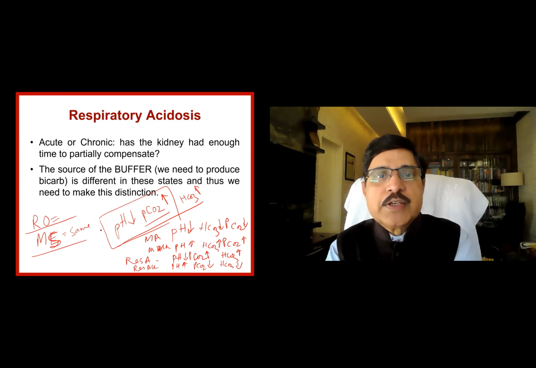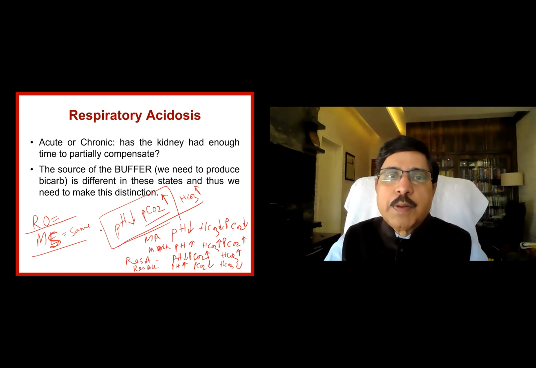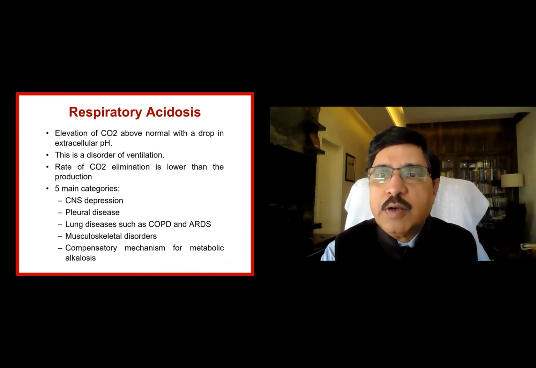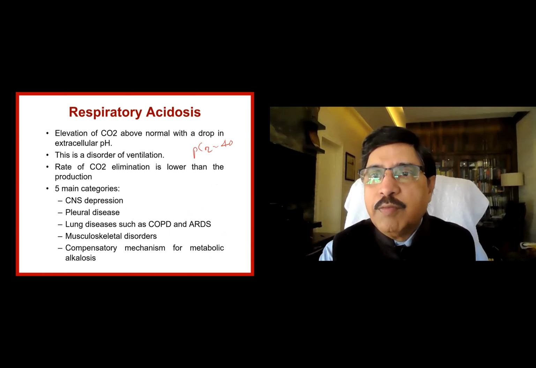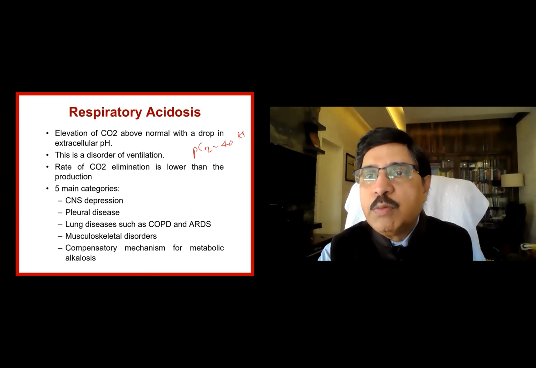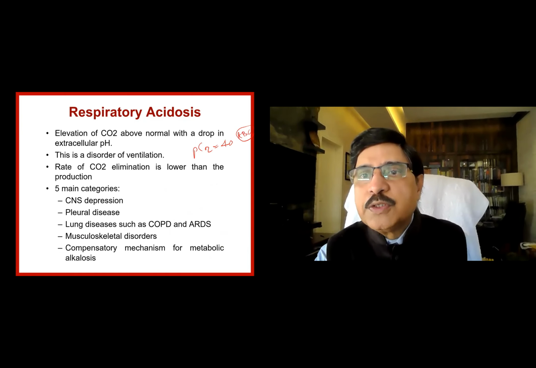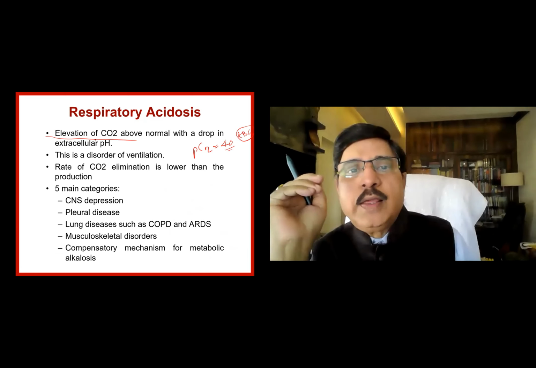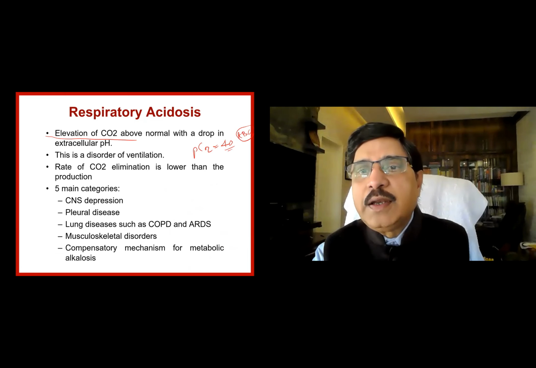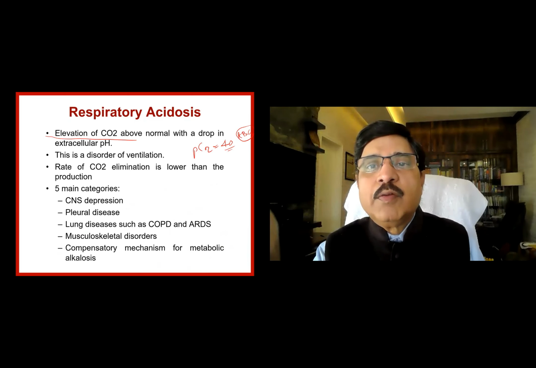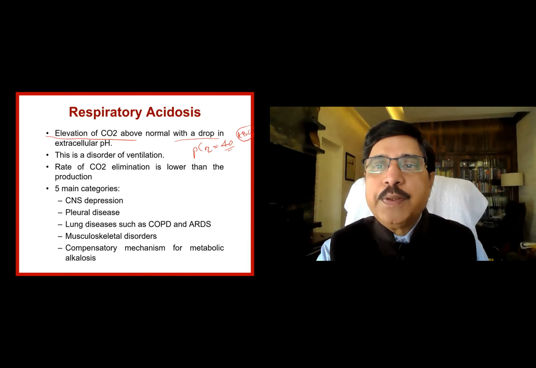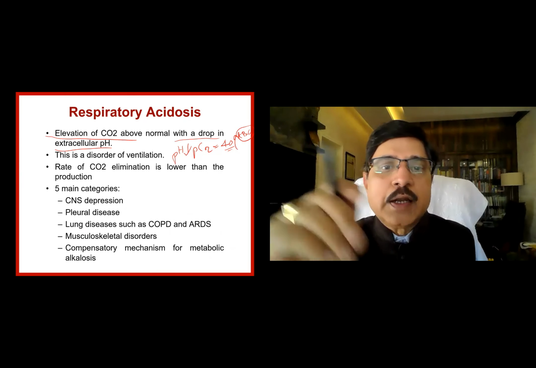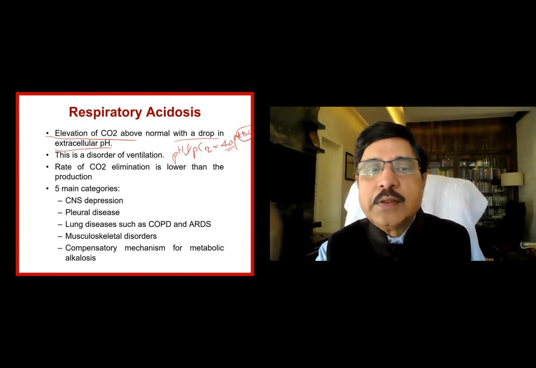Now, elevation of the carbon dioxide above the normal. What is the normal PCO2? Normal PCO2 is equal to 40 in the arterial blood. We are talking about arterial blood only, ABG, arterial blood gas. So normal PCO2 is 40, and here the PCO2 will be elevated. Why? The respiration is depressed, carbon dioxide is retained, so PCO2 will increase with a drop in the extracellular pH. This is accompanied by low pH; high PCO2 indicates respiratory acidosis. The rate of carbon dioxide elimination is lower than the production.